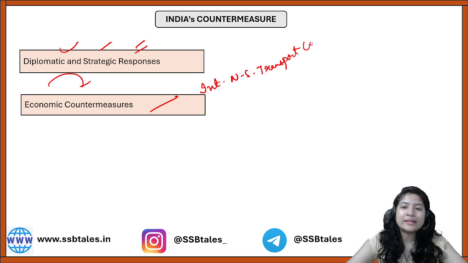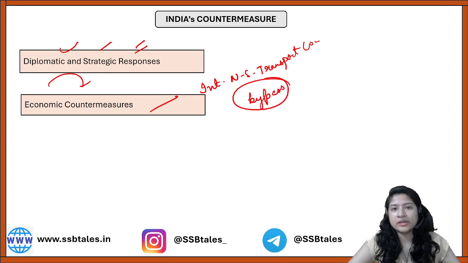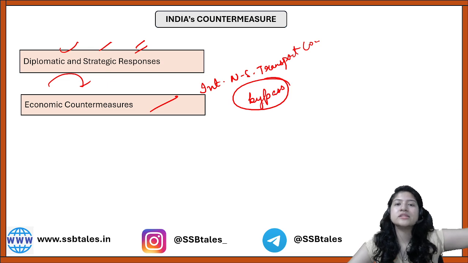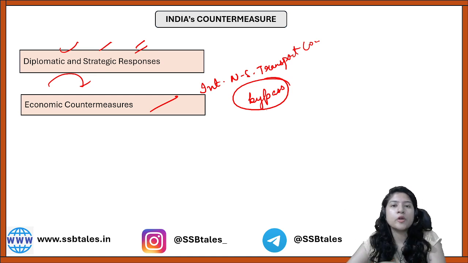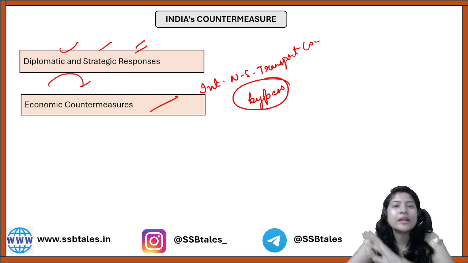Okay, and in this, India is trying to bypass Pakistan to do trade in the European region. Currently, it has to go through the Pakistan region if you want to do trade with Europe and the Central Asian countries, right? So with this particular corridor, as an economic countermeasure, our government is creating such a corridor which will bypass Pakistan, and we will then have a direct connection with the Central Asian region, with the European region and also with the Russian region, okay.